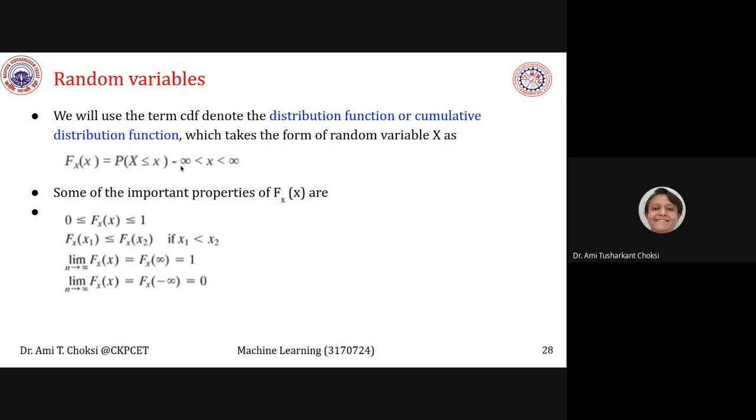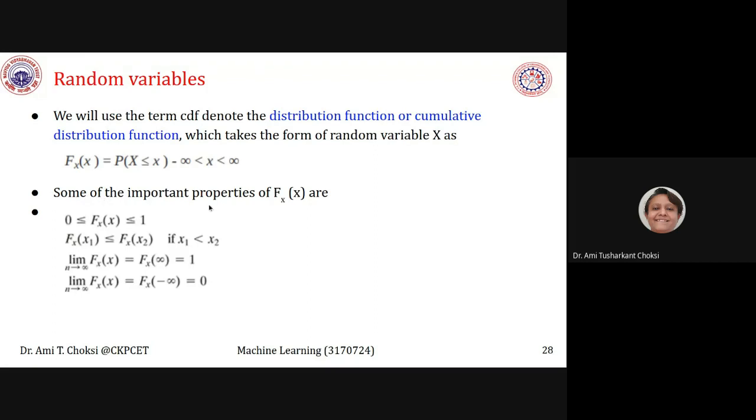Getting things? We are having the limits given. They are negative infinity to positive infinity. What is this called? It is called the cumulative distribution function, that is CDF. You will be given some examples where you need to find the CDF, or whatever is the function given, you have to draw the curve for CDF, right? So we should know about this.